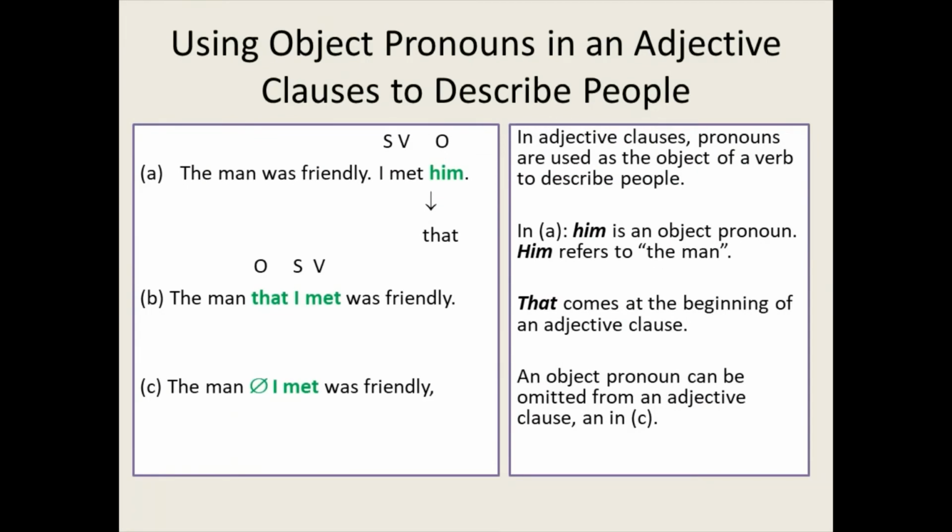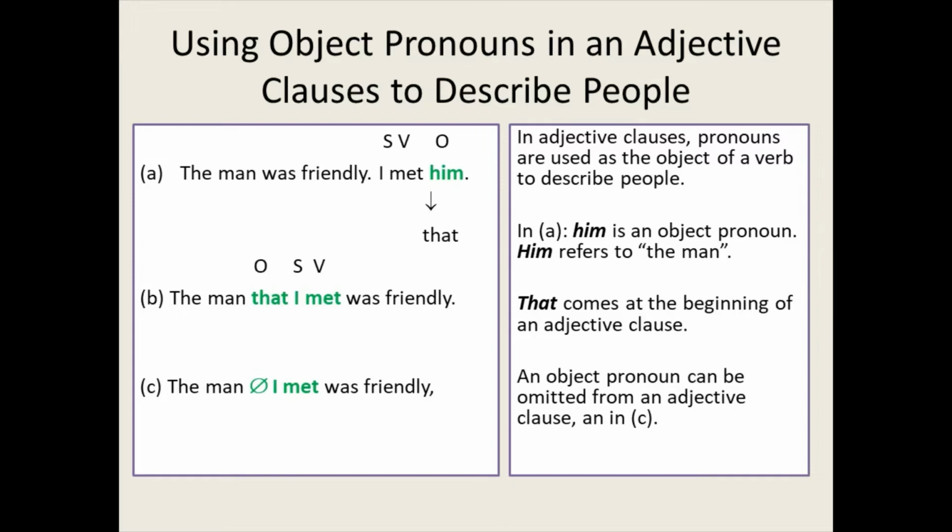Okay, let's see the next slide. Using object pronouns in adjective clauses to describe people. In an adjective clause, pronouns are used as the object of a verb to describe people. For example, A. The man was friendly. I met him. I, the subject, met is the verb, and the object is him. In A, him is the object pronoun. Him refers to the man.